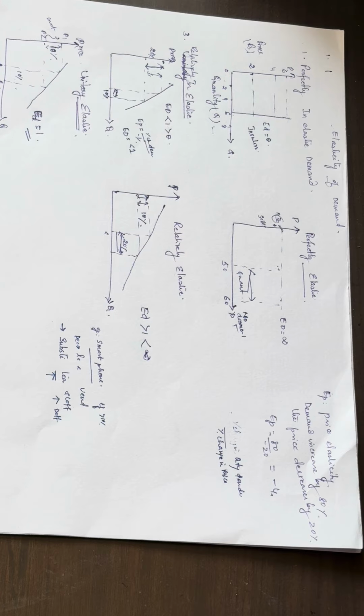Now we have covered the price elasticity and the degrees of elasticity of demand, and now we will see what income elasticity is. Income elasticity of demand is defined as the ratio of percentage change in quantity demanded to the percentage change in the consumer income. It indicates how demand responds to changes in income.